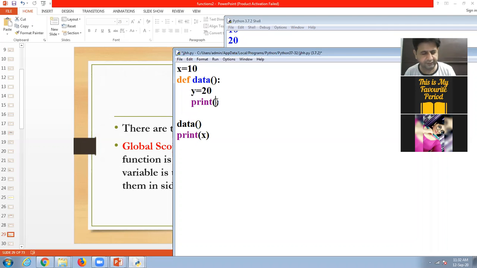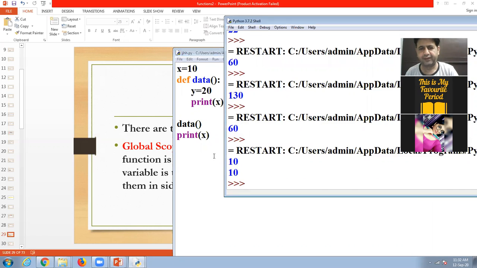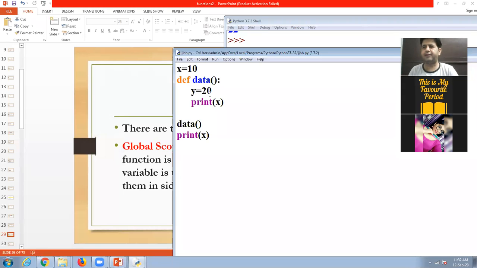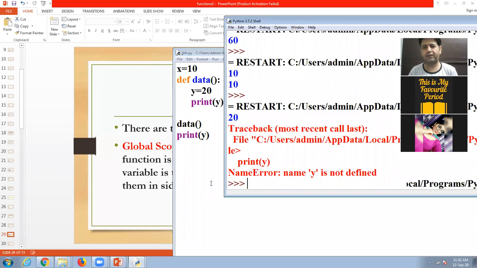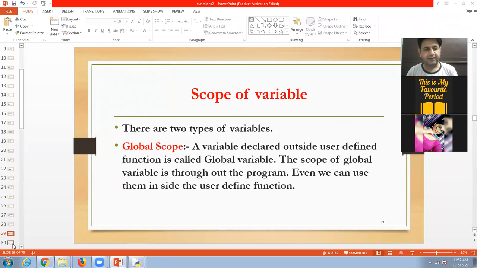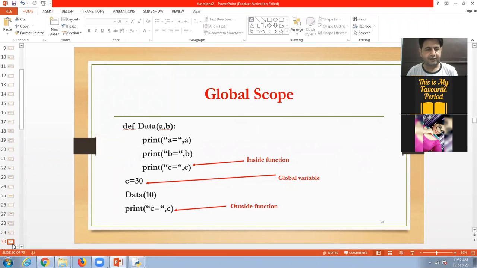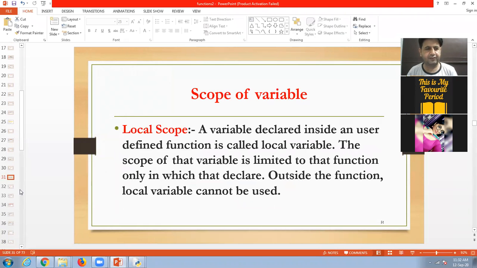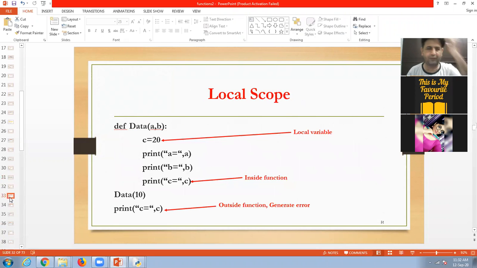I can use it inside the function, and I can use it outside the function, anywhere. This is global. But here y is a local variable. We can use it inside the function, but I can't use it outside the function. Here there will be an error. Remember one thing. So this is all about local variable and global variable.